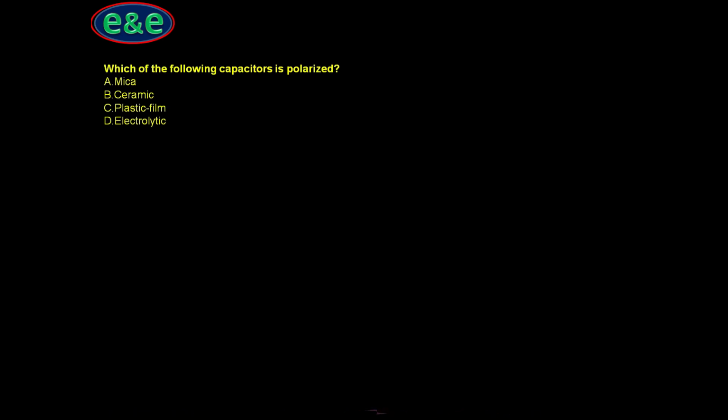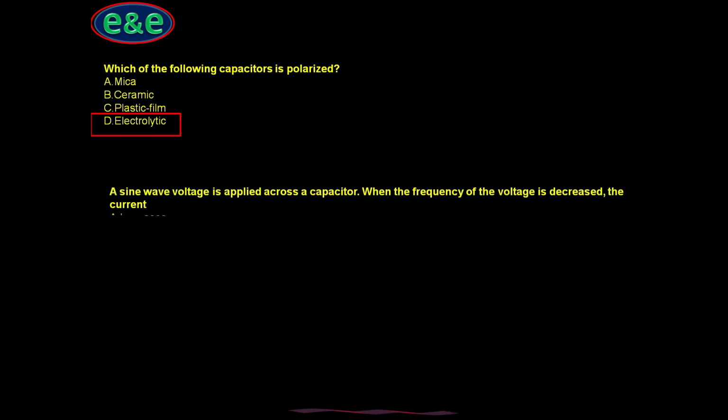Which of the following capacitors is polarized? Polarization means definitely an electrolytic type is required. So the electrolytic capacitor is a polarized capacitor. A sine wave voltage is applied across a capacitor.